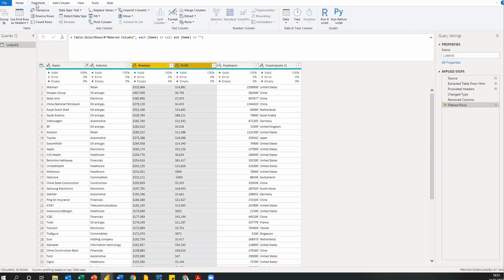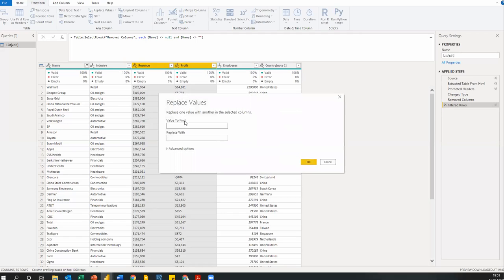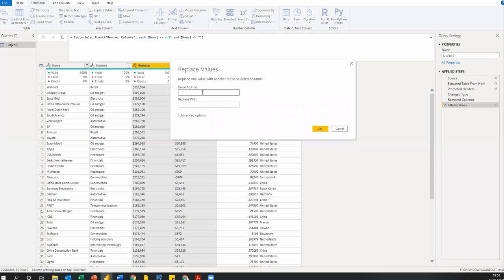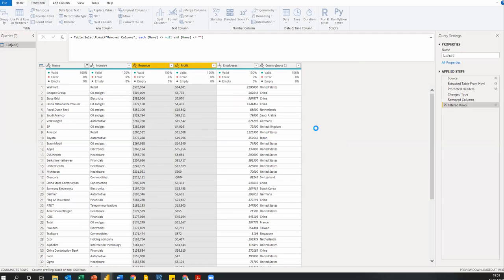I'll go to the Transform tab, all right? And I can do this in two ways. I'm going to show you the two ways so that we understand. First of all, I can use find and replace. So I can come here and go to Replace Values. I want to replace the $ sign, and what do I want to replace it with? Nothing. So I'm going to leave this blank. I'll click OK, and let's see if that works. Beautiful. Can we see that it works? Now I've gotten rid of the $ sign that was giving me the problem.